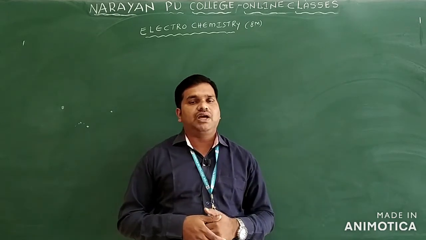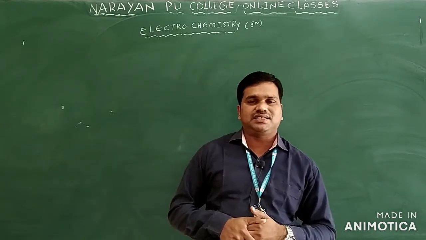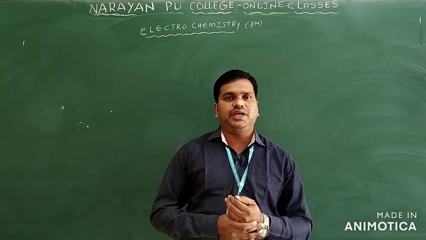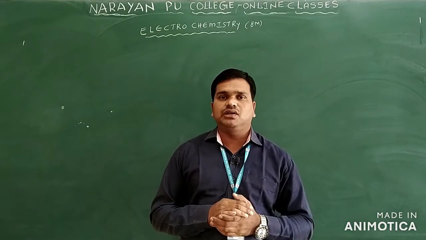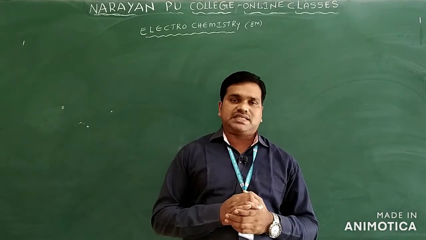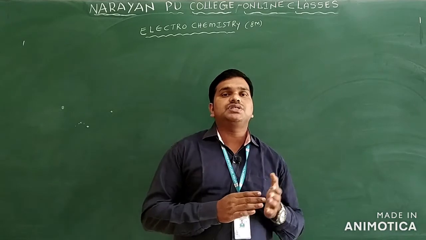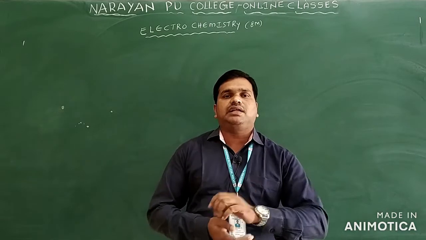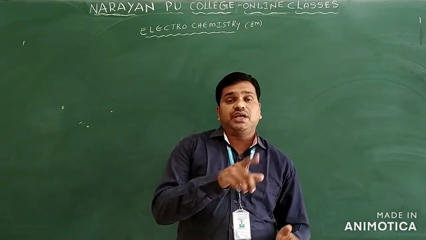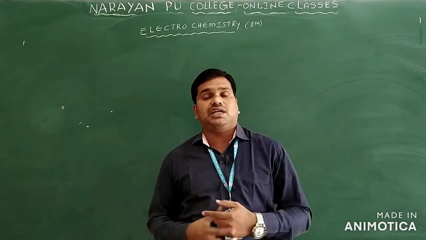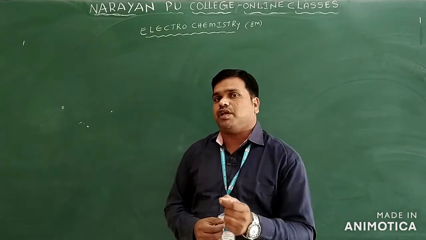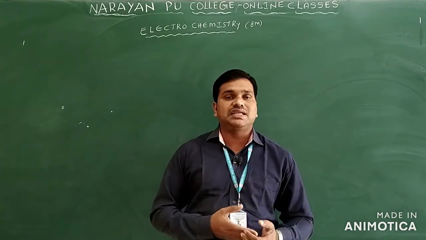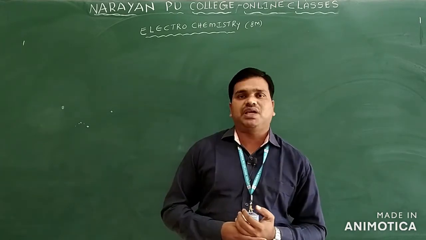And one more is also there: we have electrolytic cells. In an electrolytic cell, by using electrical energy we can carry out a chemical reaction. For that purpose we use a cell that we call an electrolytic cell. By using chemical energy, the chemical energy is converted into electrical energy, and that we call an electrochemical cell. So in this electrochemistry we have to discuss what an electrolytic cell is and what an electrochemical cell is.